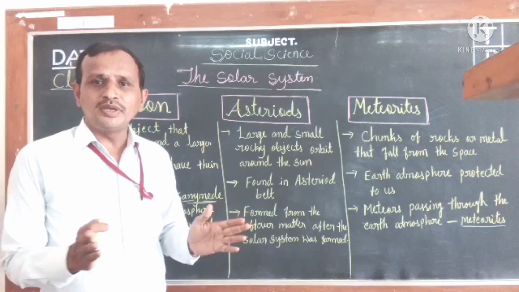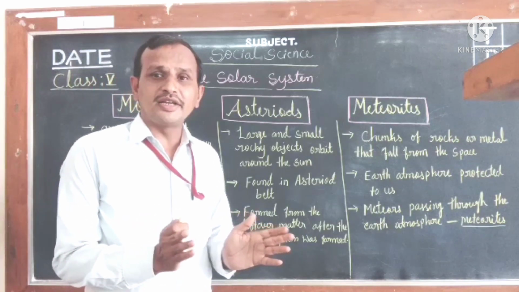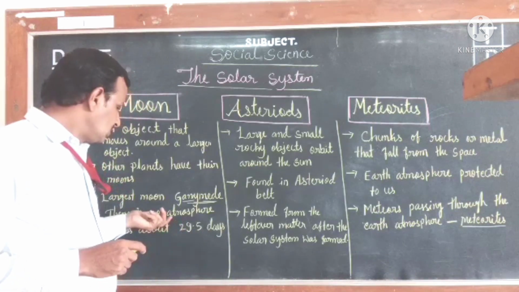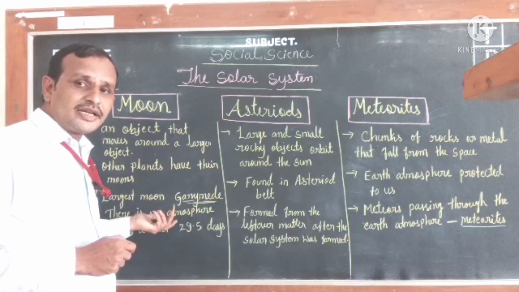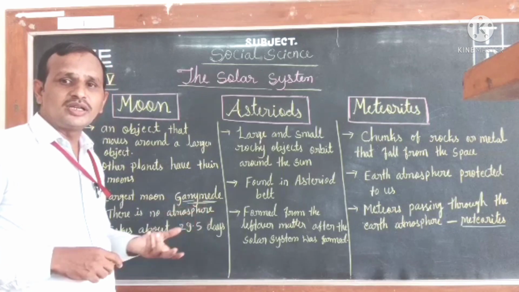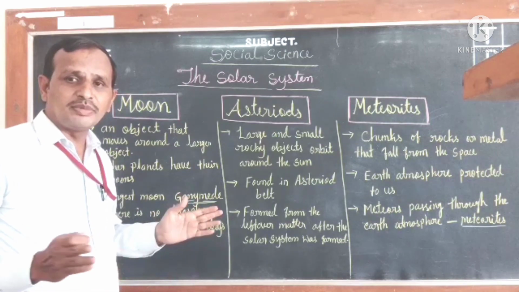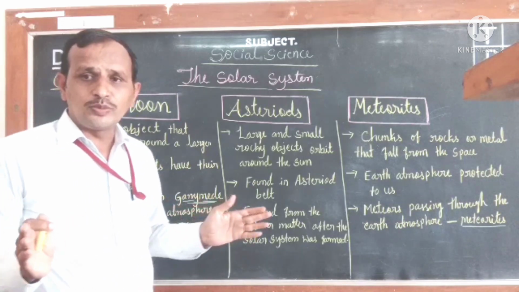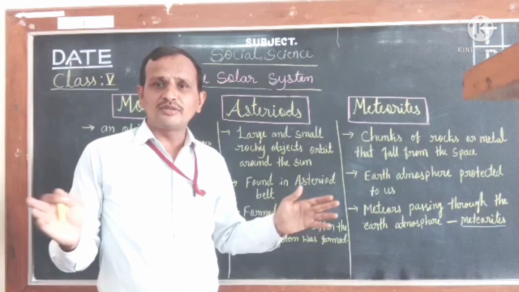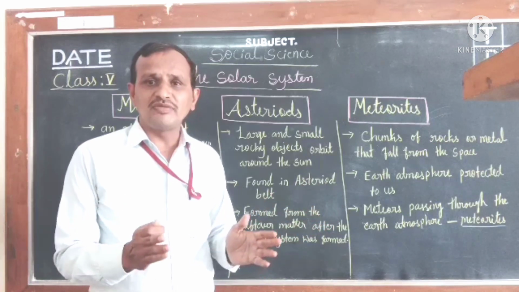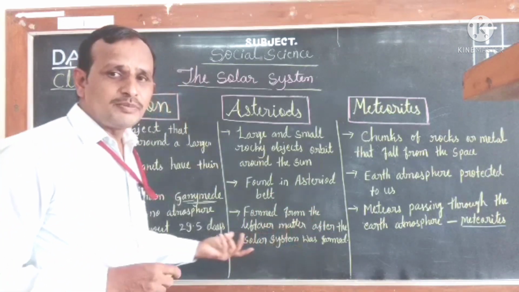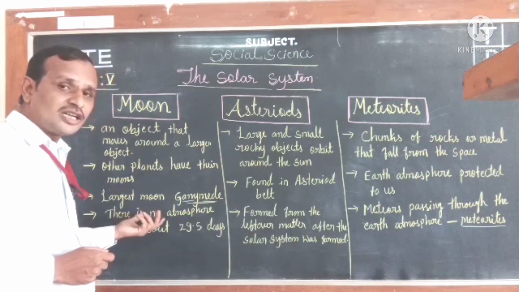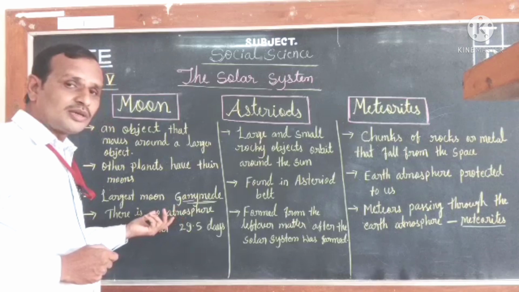The bowl shape is called a crater. You know already, children, mountains, plains, tableland and valleys. Valleys means the slope of the mountain, with mountains on both sides and a gap in the middle, so that is a valley. Our moon contains such kind of outer surface.